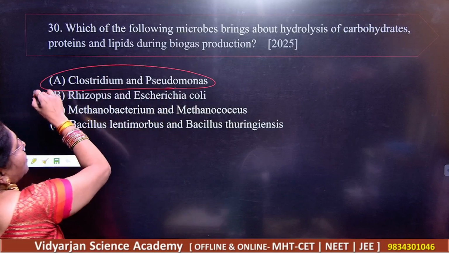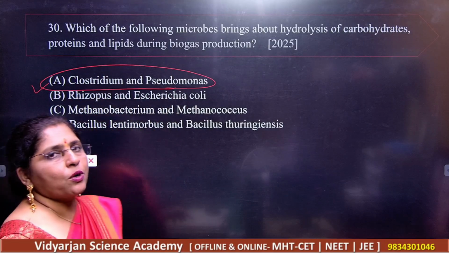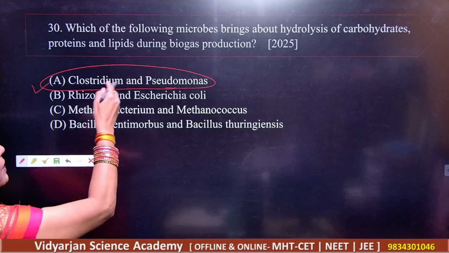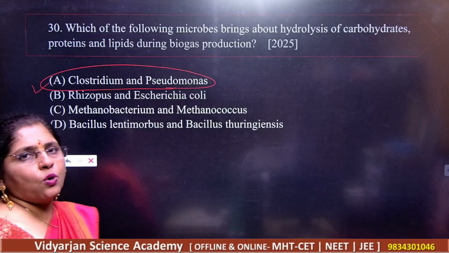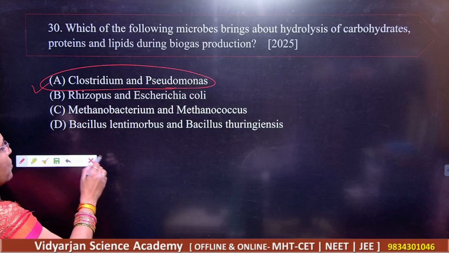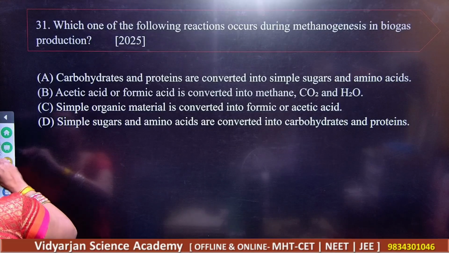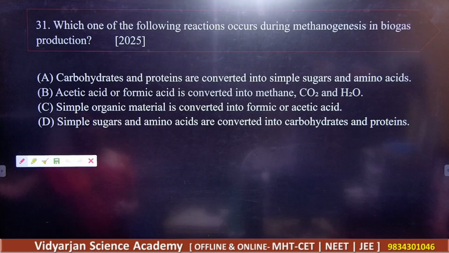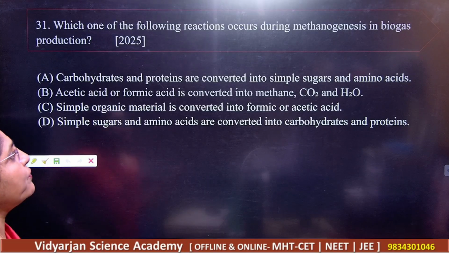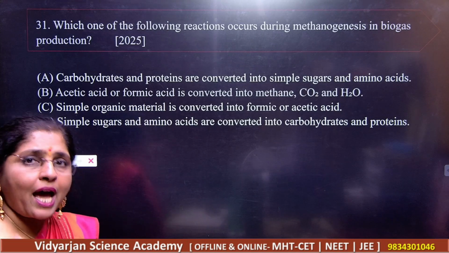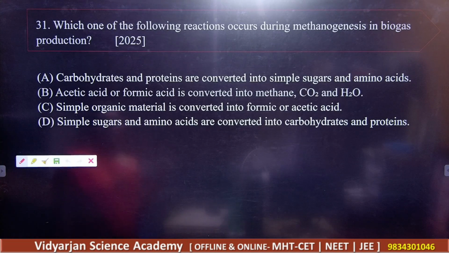Clostridium and Pseudomonas bring about hydrolysis of carbohydrates, proteins and whatever lipids are present here. So hydrolysis is done by Clostridium and Pseudomonas species. Got it? Next, question number 31. Which one of the following reactions occurs during methanogenesis in biogas production?